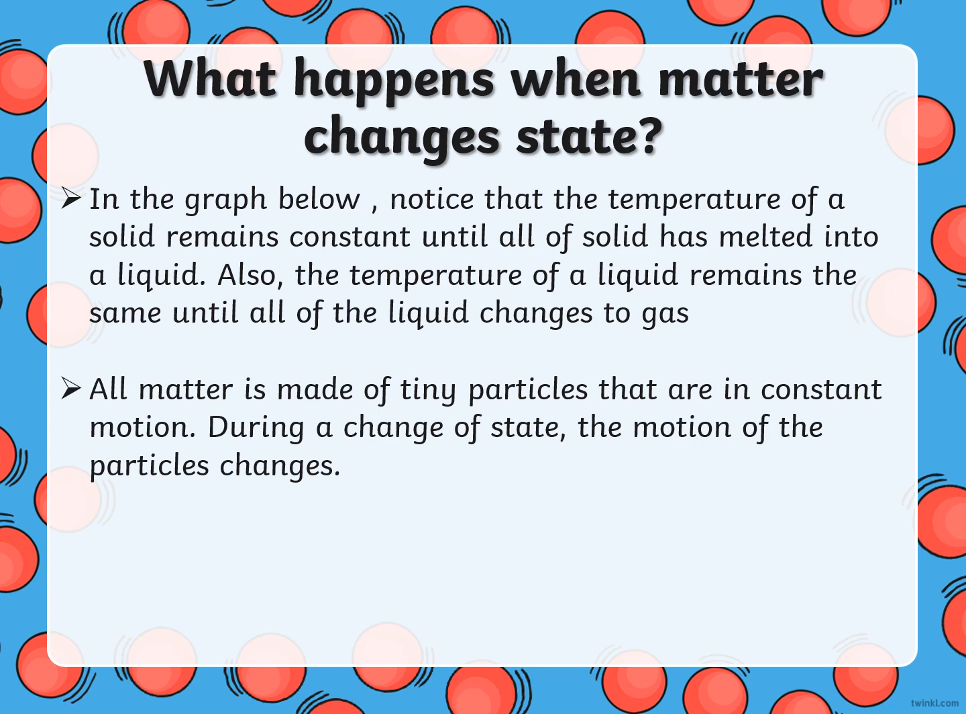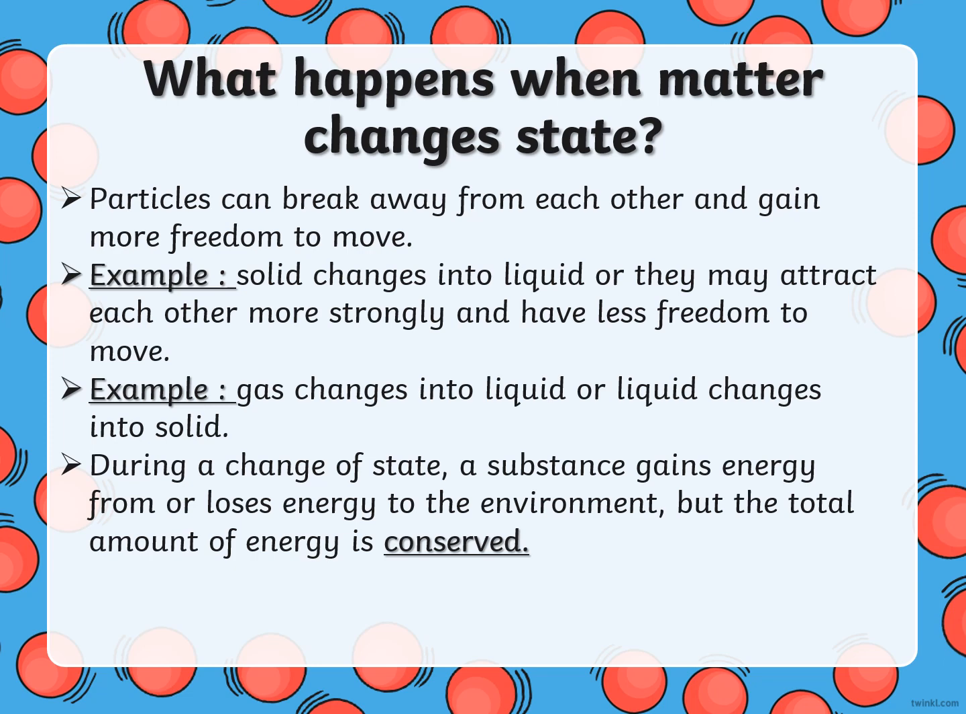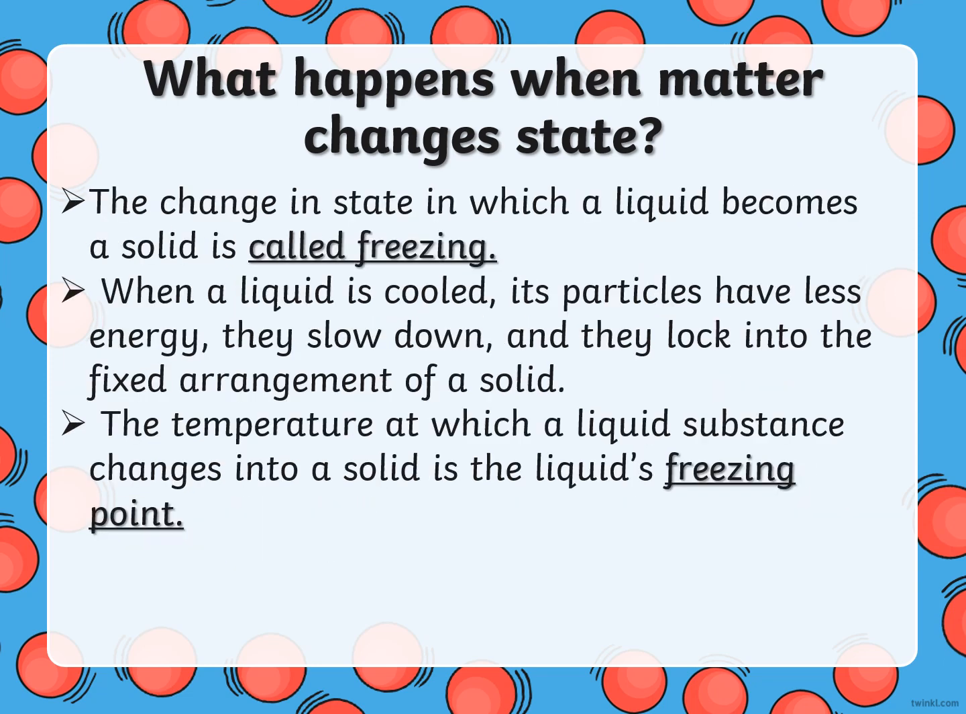During the change of state, the motion of the particles changes. The particles can break away from each other and gain more freedom to move. When gases change into liquid, they attract each other more strongly and have less freedom to move. In a change of state, the substance gains energy from or loses energy to the environment, but the total amount of energy is conserved.